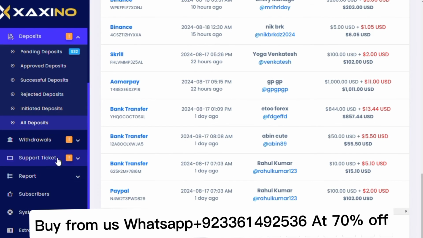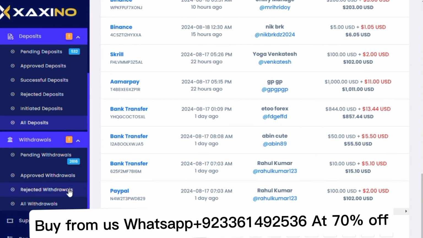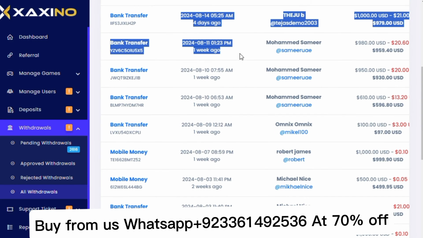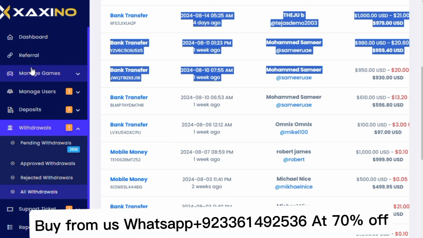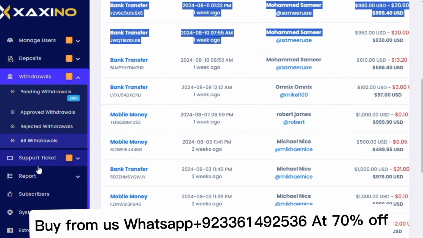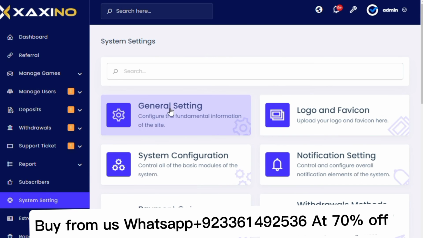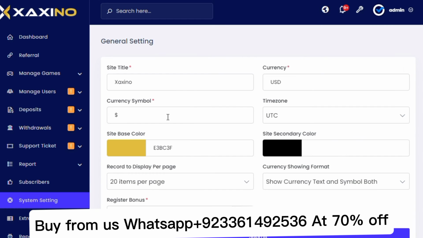Then we can see the withdrawals of this website. You can see the withdrawals of this website. You can also change the whole dashboard from the admin panel. Then we will go to the settings. You can see general settings, and you can change title, currency symbol, and anything you can see. Then we can come to our logo and favicon.